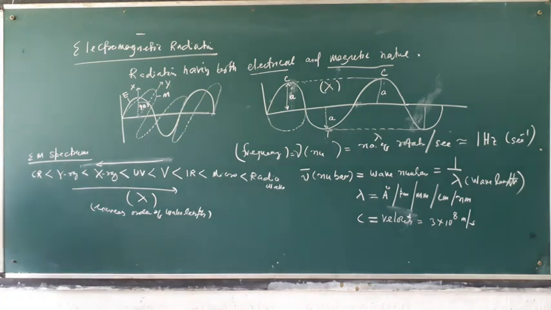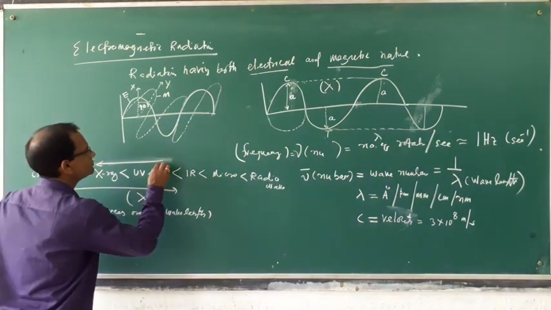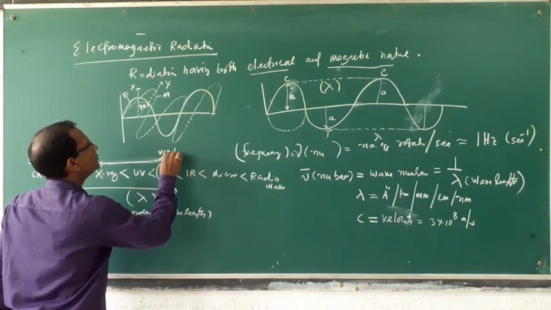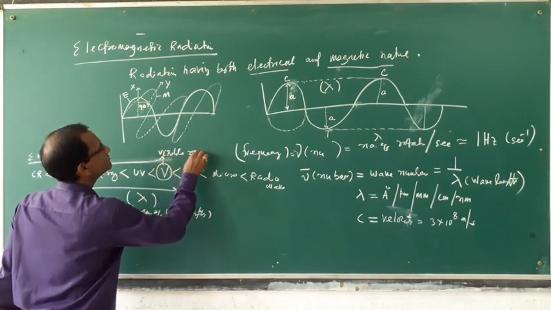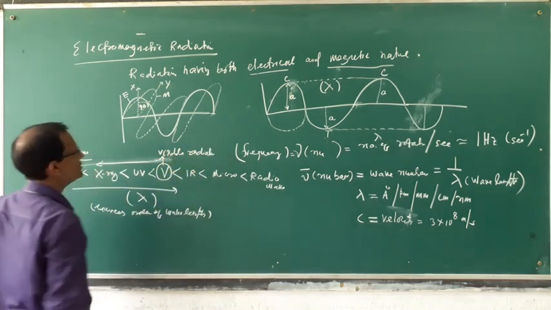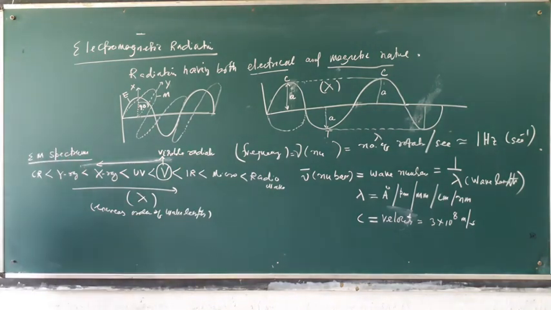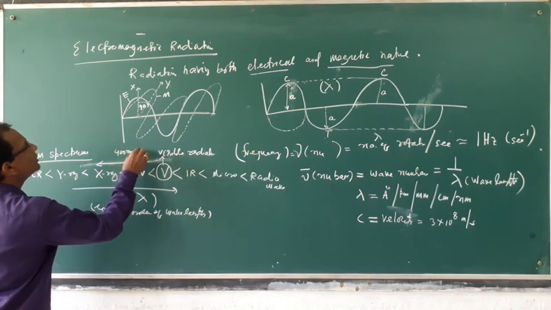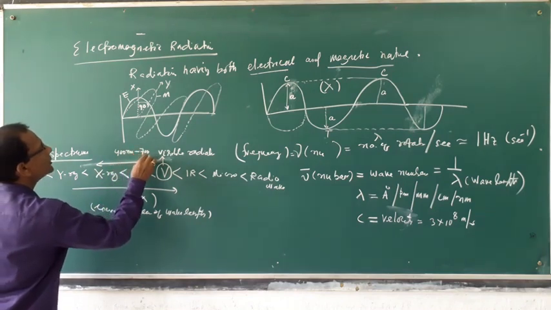According to that, this is called visible radiation. The wavelength of visible radiation ranges from 400 nanometer to 700 nanometer.